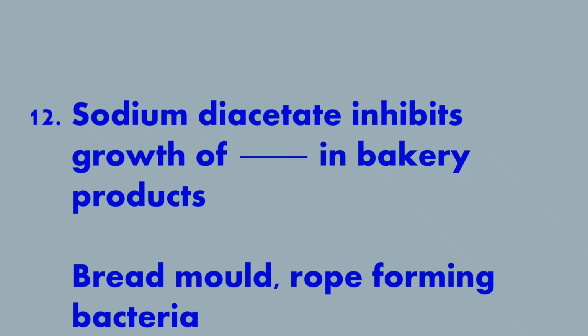12th question, sodium diacetate inhibits the growth of dash in bakery products. Answer is bread molds and rope-forming bacteria.